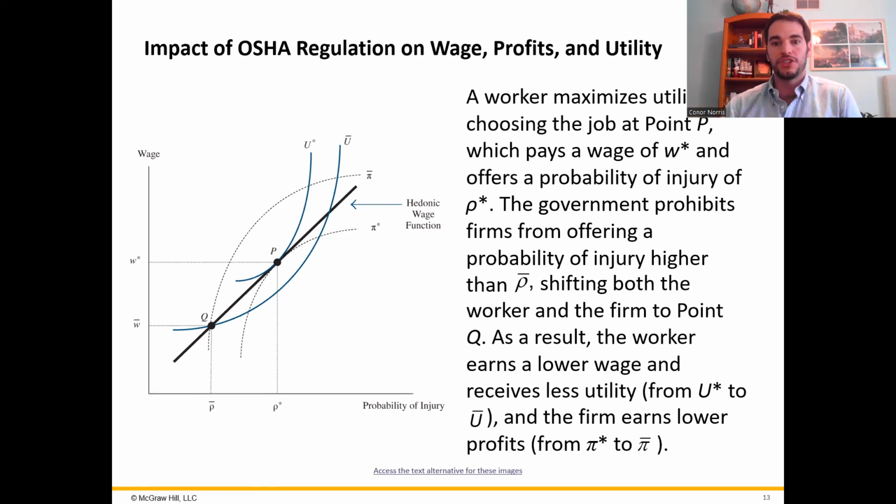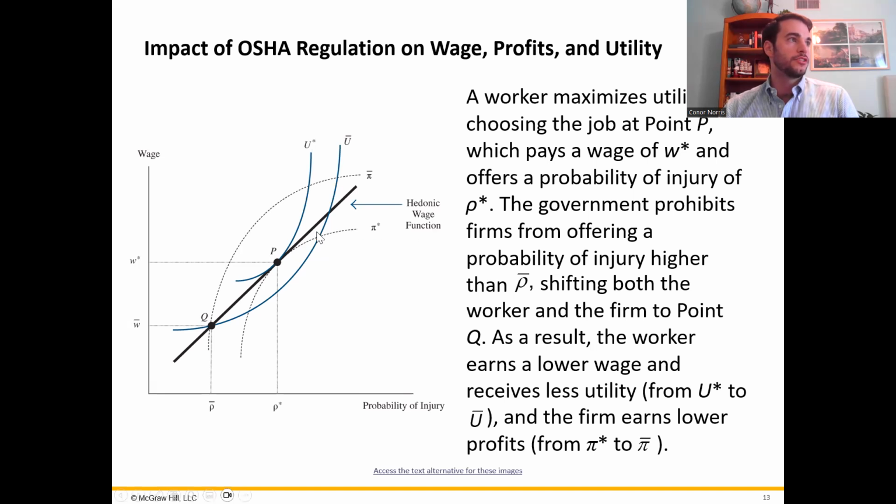So what happens if OSHA sets a safety standard that is safer than the previous acceptable level? Let's say they set it at this point rho bar, where you cannot go beyond this to the right to any higher probability of injury on the job. This will end up shifting the firm out to a higher isoprofit curve.